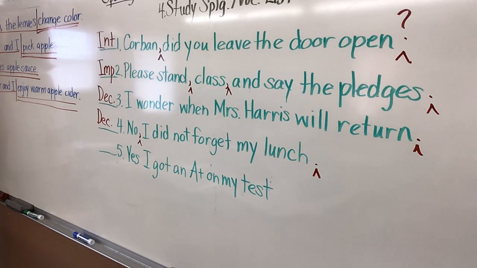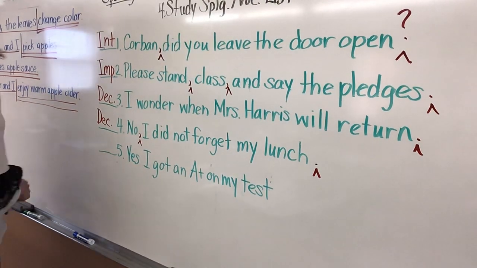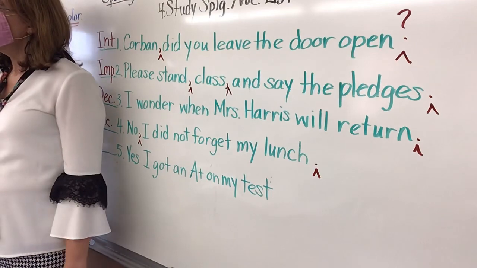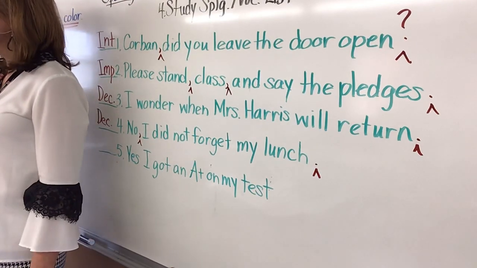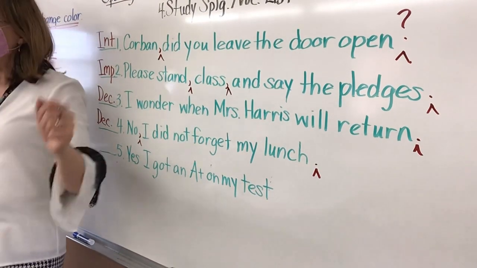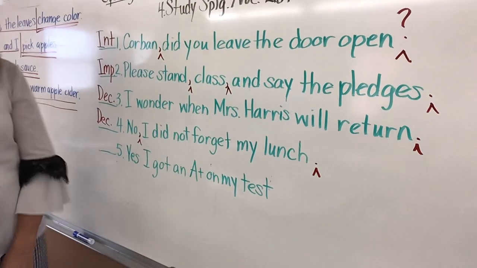Grace, what kind of sentence would that be? Yeah, exclamatory. I don't think you're going to go, yes, I got an A+ on my test. You're going to go, yes, I got an A+ on my test, right?